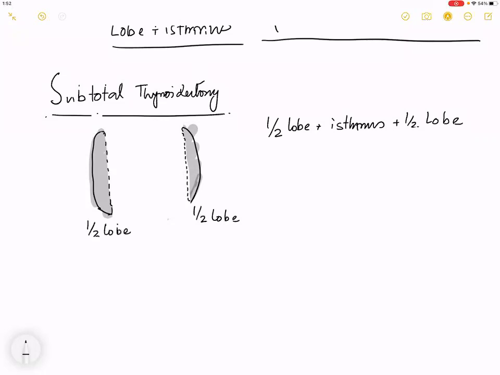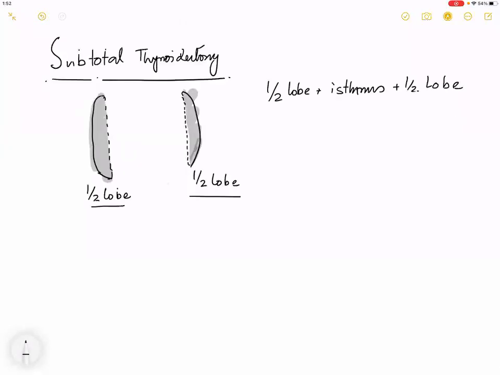Now see, this terminology is very confusing. You are not going to measure the size of a lobe in millimeters, centimeters, or kilometers. What is half to you is three-quarters to me. So what we have done is that on this side, what we keep is 2 grams on the right and 2 grams on the left. So half of one lobe is equal to 2 grams on the right and 2 grams on the left.